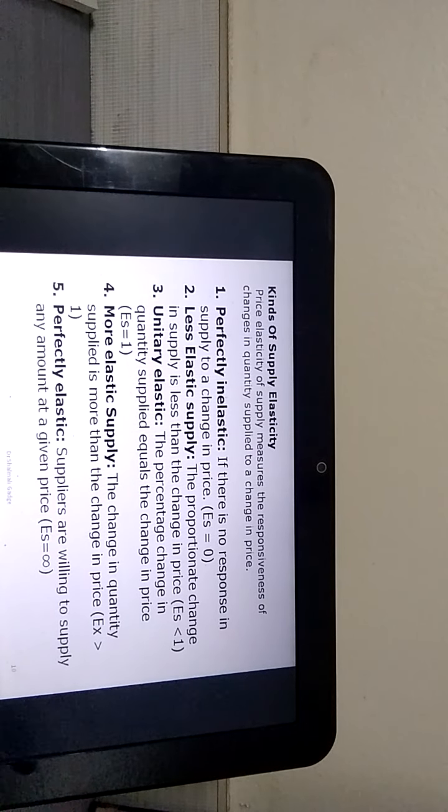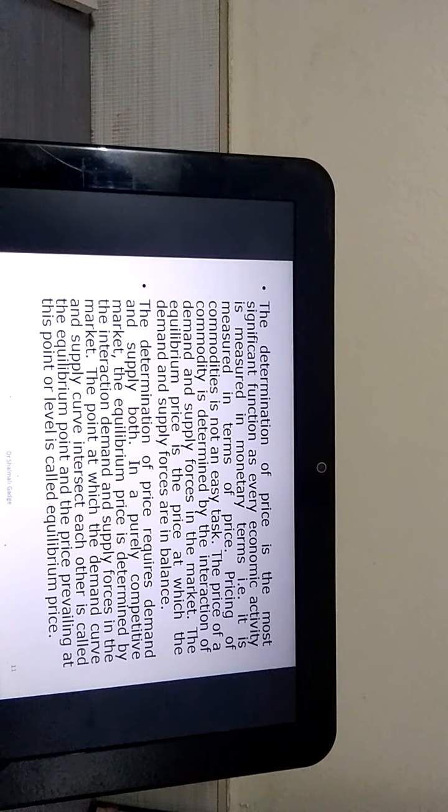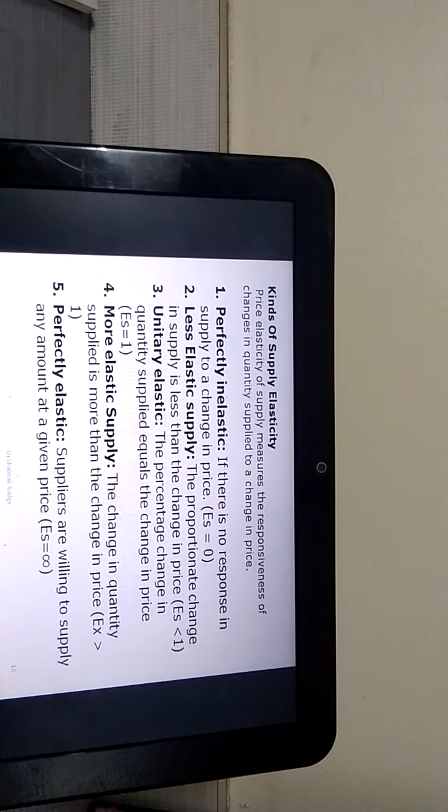There are actually five different types of elasticity: perfectly inelastic supply, less elastic supply, unitary elastic supply, more elastic supply, and perfectly elastic supply. Just now we talked about ES equal to 1. Here the equation differs and the actual calculation changes.